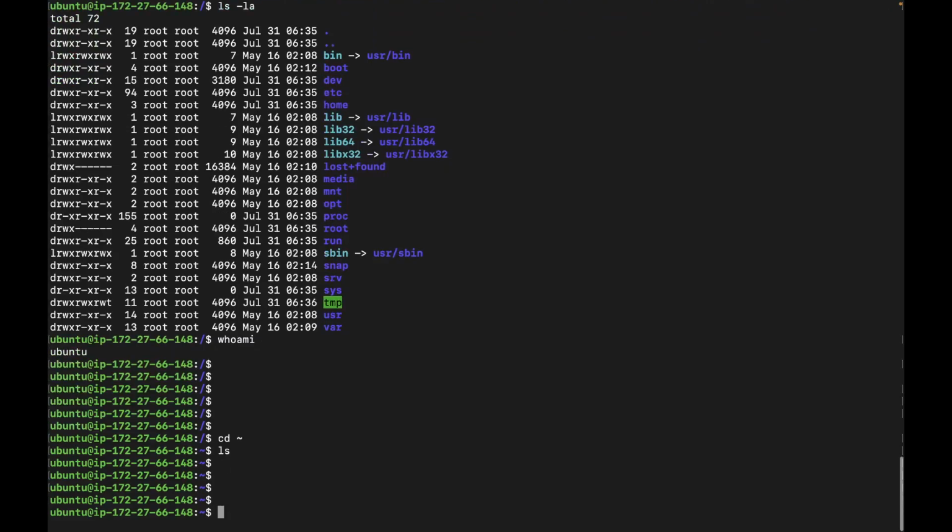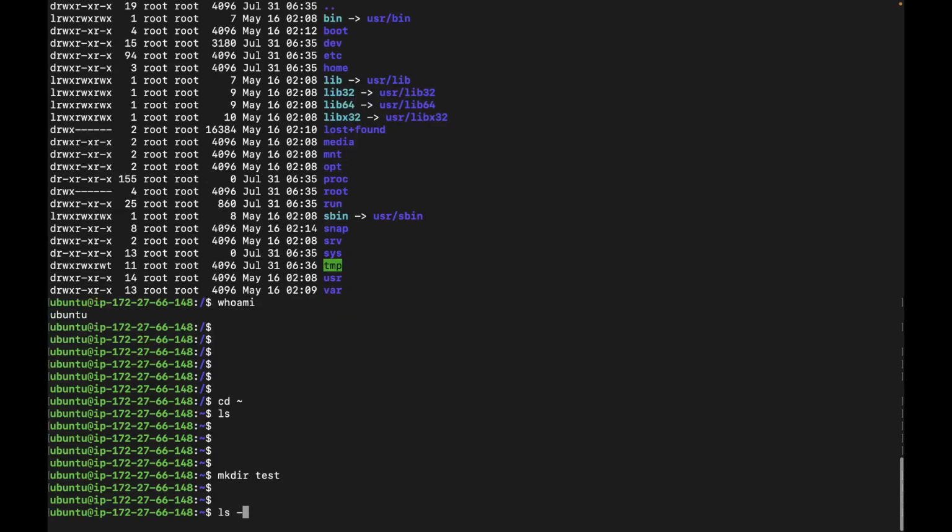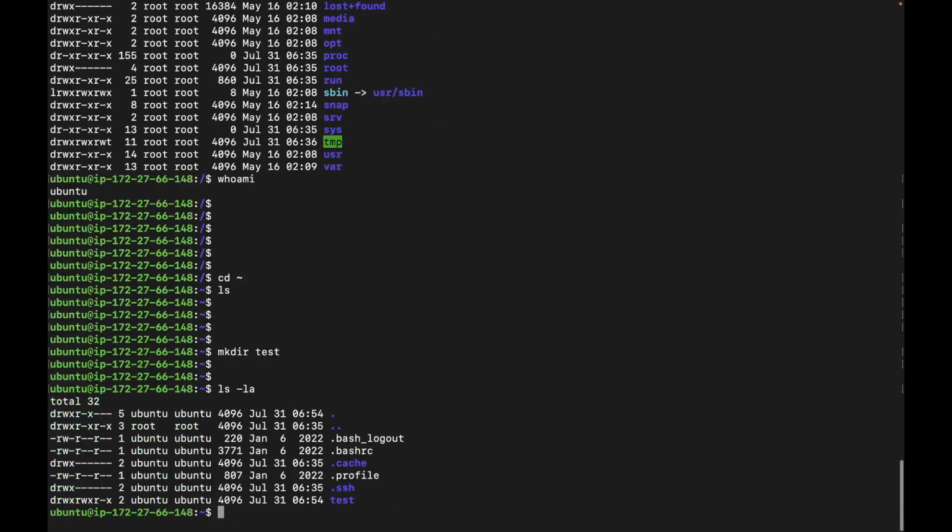Here I don't have any file or directory, so let me create a directory here, test, for example. So here you can see test. We have some permissions. By default, if we create a directory, we have permission of read, write, execute for user, read, write, execute for group, and at others level, we have only read and execute.